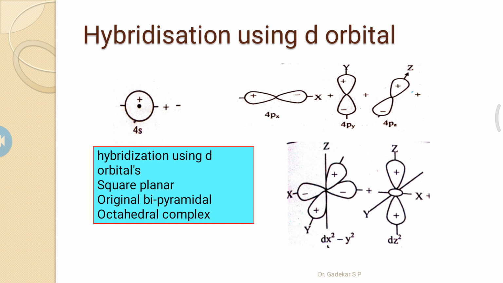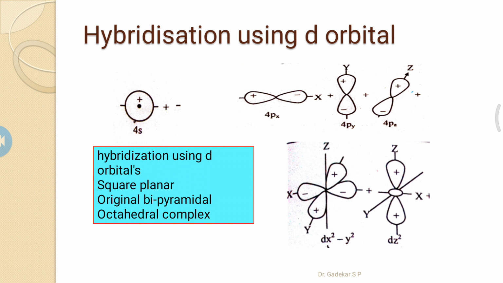In d orbitals there are five suborbitals: dxy, dyz, dzx, dx square minus y square, and dz square. So dsp2 hybridization involves s, p, and d, three sets of orbitals.